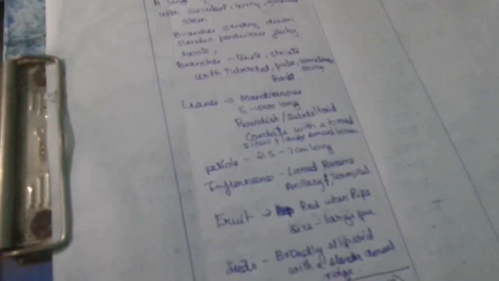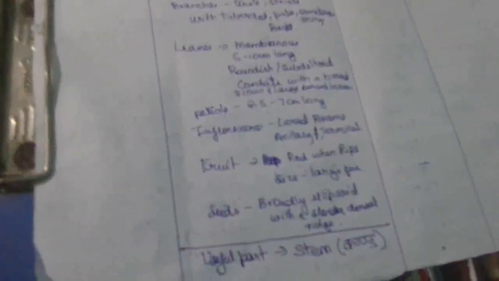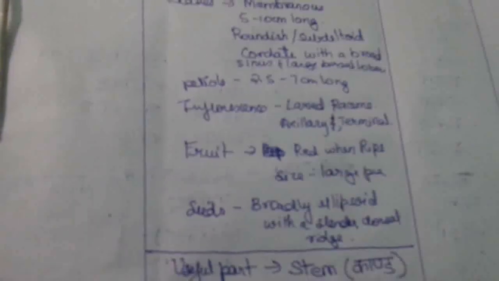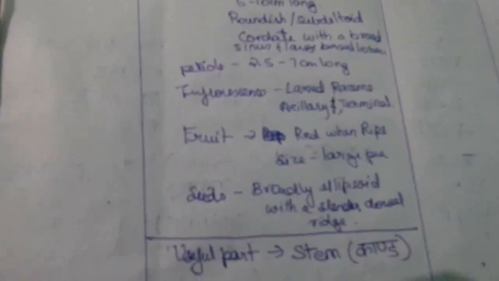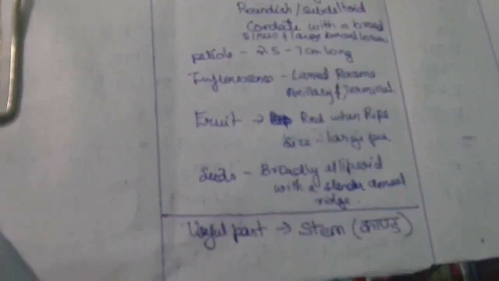Now coming to the inflorescence or the flower stalk, it is a lax raceme that can be either axillary or terminal. The fruit, when it is ripe, is red in color and the size of a large pea, and the seeds are broadly ellipsoid with a slender dorsal ridge. At that time, remember the synonym Chandrahasa. Then the useful part of Guduchi is the stem, that is the kanda.